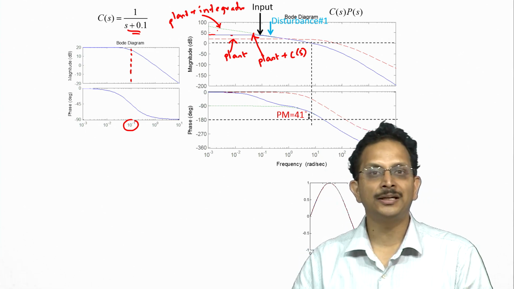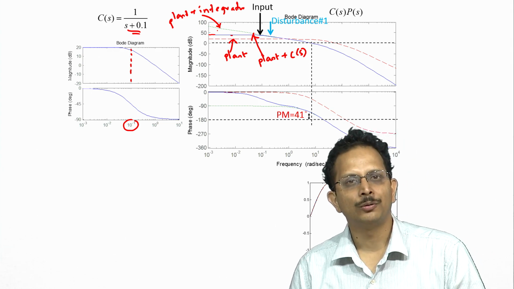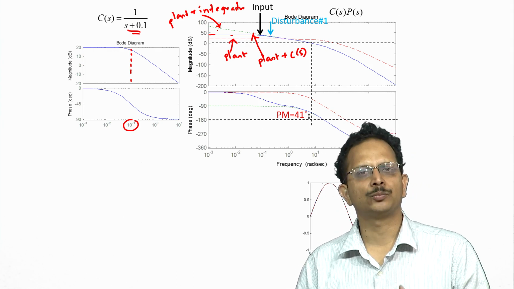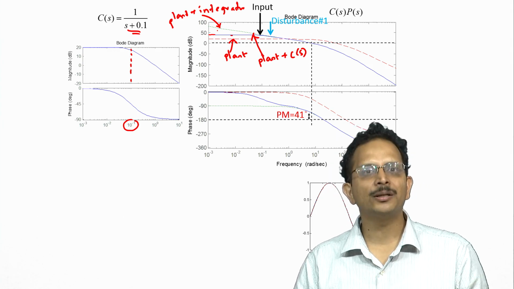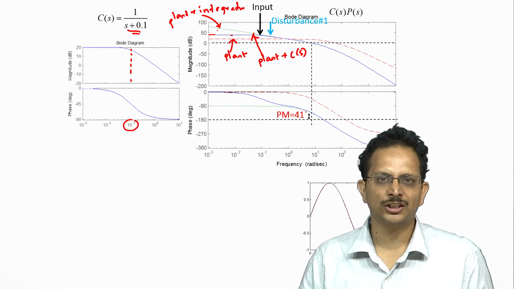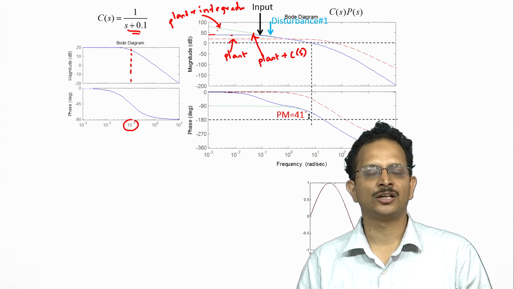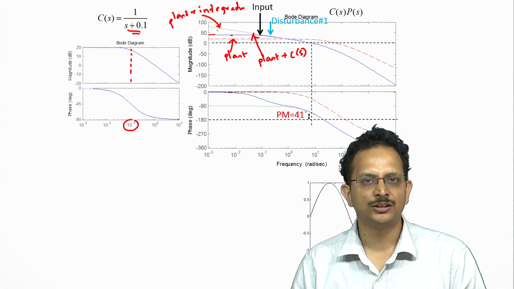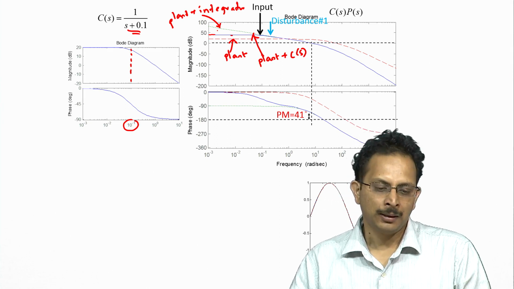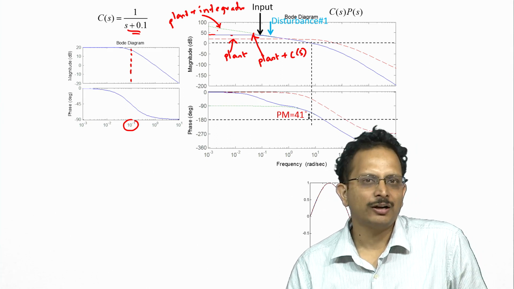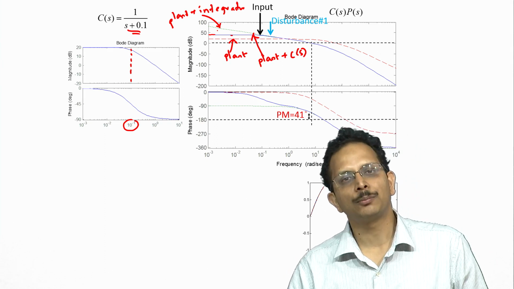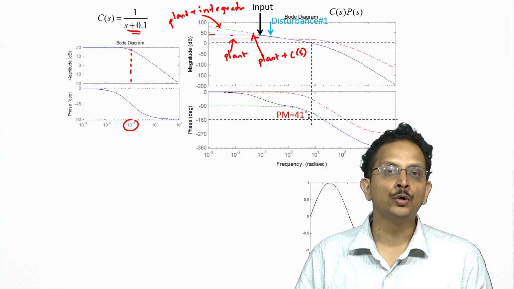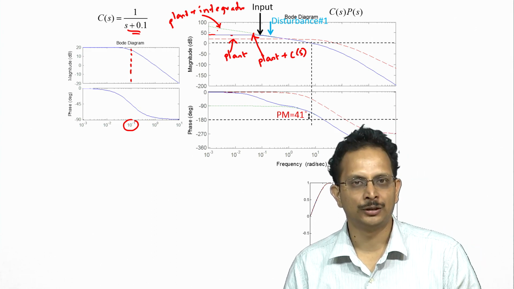So, we replaced the integrator with C of s is equal to 1 by s plus 0.1, and both these controllers, 1 by s and 1 by s plus 0.1, give us very similar performances as far as disturbance rejection and tracking of references are concerned at the two frequencies of interest, and give us very similar stability specifications as well, but they happen to be different in structure, and one happens to have lesser practical problems compared to the other one. So, the first point I wanted to make therefore is the non-uniqueness of the solution to the control design problem.